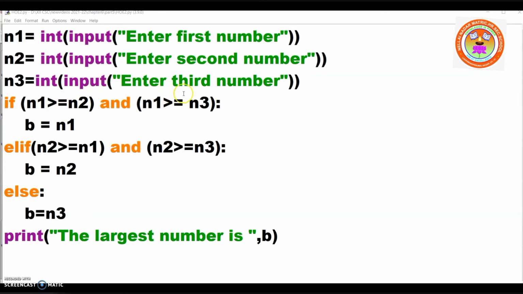If both the conditions are true, then N1 will be stored in B. Elif, otherwise, if N2 is greater than N1 and N2 is greater than N3, naturally B is equal to N2, that value will be stored in B. Else, naturally, if N1 is not greater than N2 and N2 is not greater than N1 or N3, definitely N3 will be the greatest number. After checking all these things, the largest number will be stored in B and you are printing that. Is it clear? Shall we see the output?